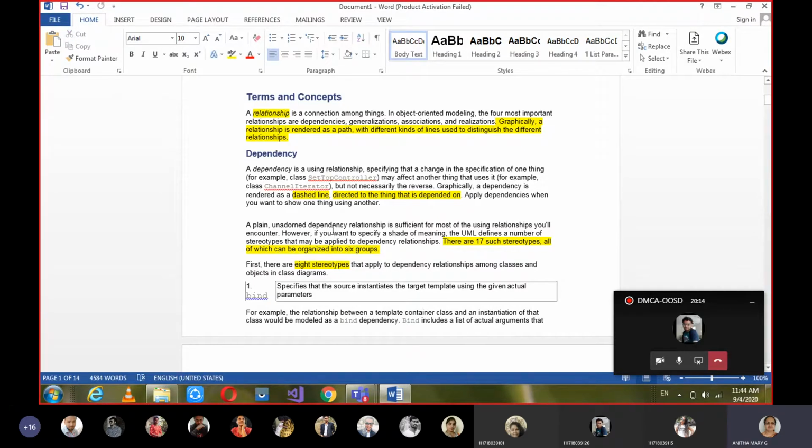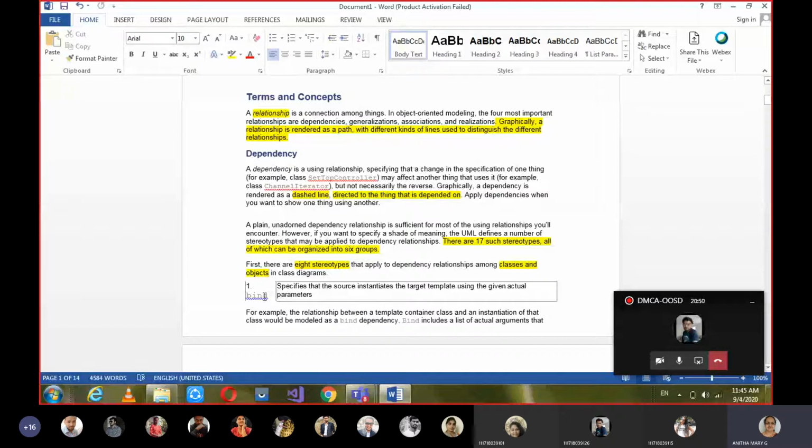The first group is the dependency relationship among classes and objects in a class diagram. Among classes and objects, if there is dependency, and you want to be more specific or give the flavor of that dependency, then that can be given in 8 stereotypes. Let's see what are the 8 stereotypes.